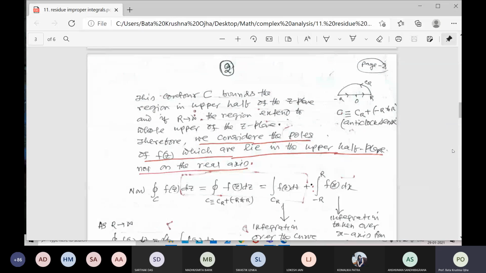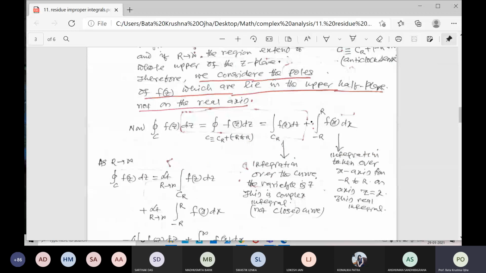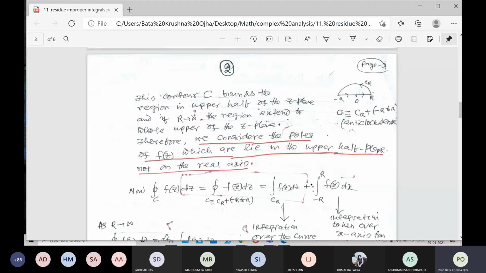I have underlined this. So see how you write it. I have told you, just replace x by z and minus infinity to plus infinity is replaced by contour C, that is, the integration taken over the closed curve C, and at that time you write what your C is. From the figure, C is equal to CR plus minus R to R, anticlockwise.